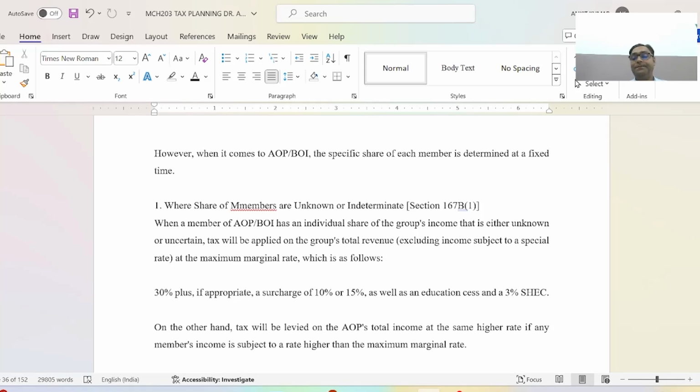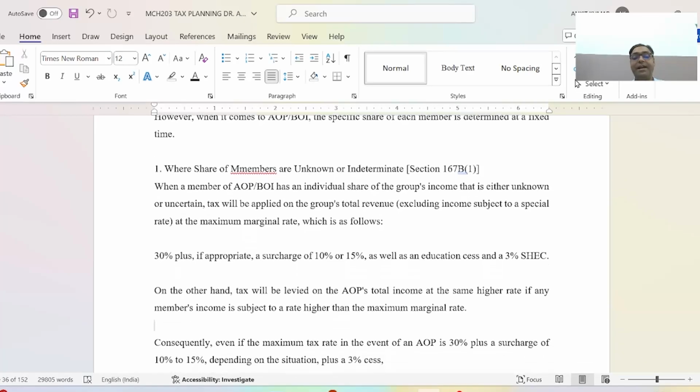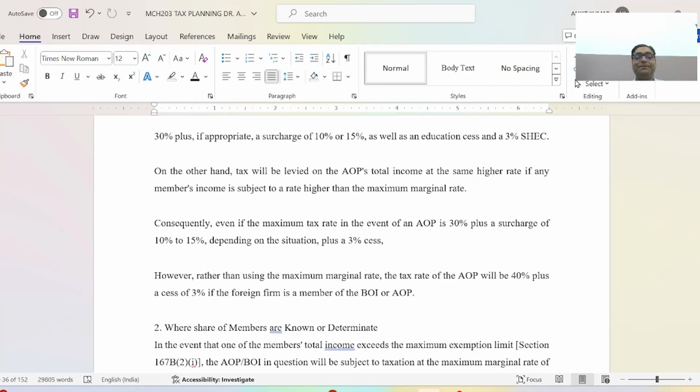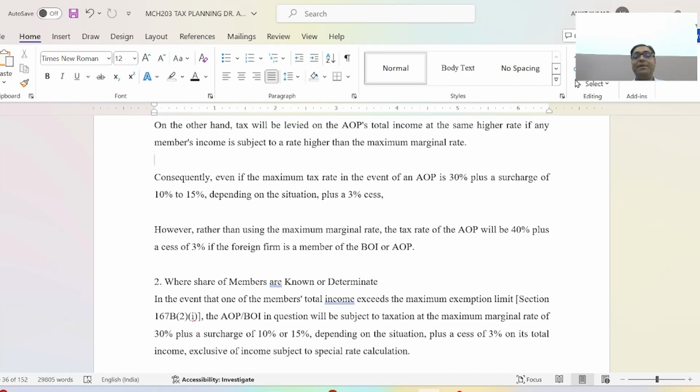AOP total income is taxed at the same higher rate if any member's income is subject to a rate higher than the maximum marginal rate. Maximum rate for the given AOP is 30% plus surcharge 10 to 15% depending upon the situation plus 3%, that is 4% cess. Rather than using the maximum marginal rate, the tax rate for AOP will be 40% plus cess, that is 44%.